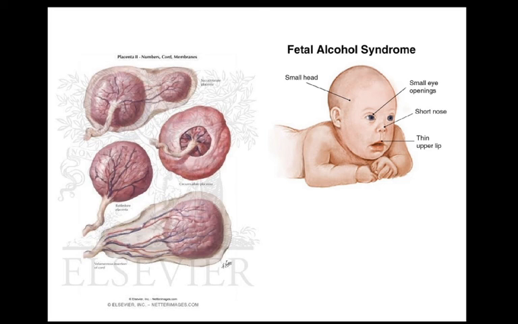Basically, when the mother-to-be is addicted to alcohol, then the fetus may develop fetal alcohol syndrome, as a result of which the baby might be mentally retarded. He or she may develop a small head, small eye openings, a short nose, thin upper lips.